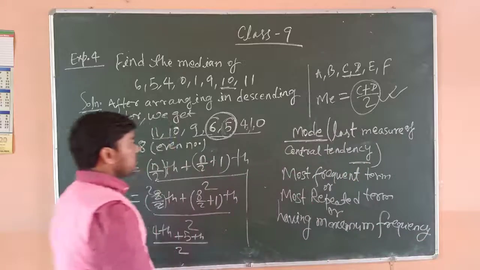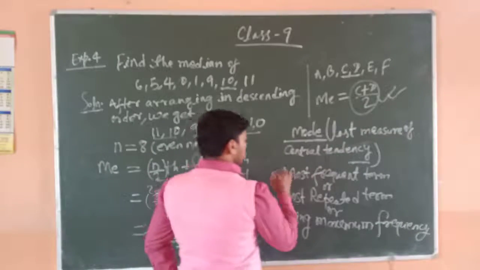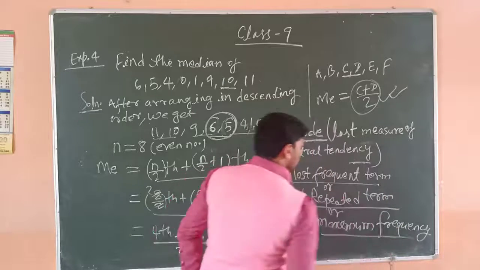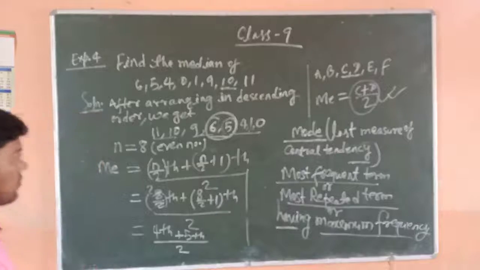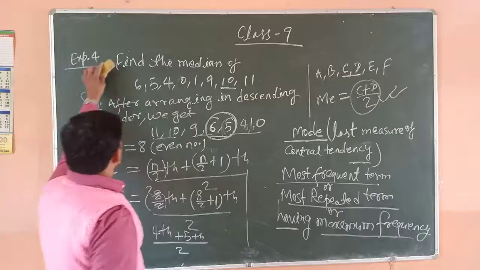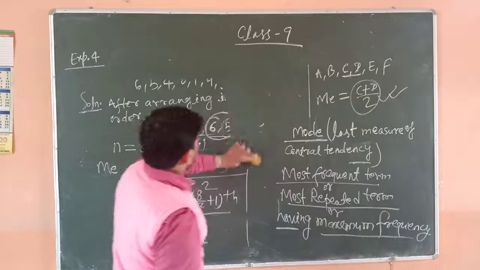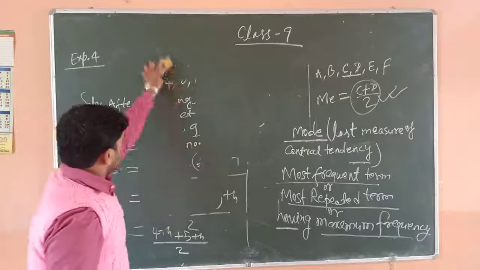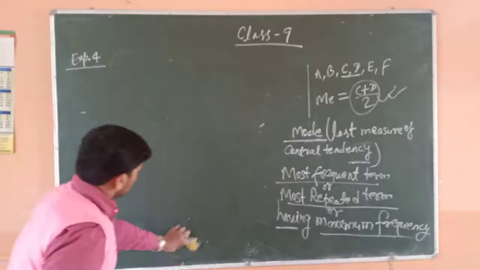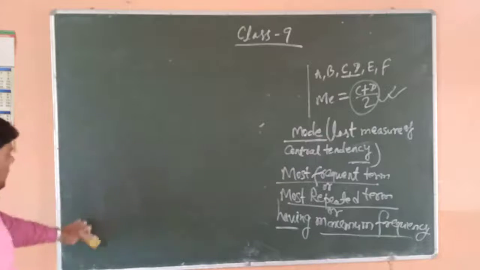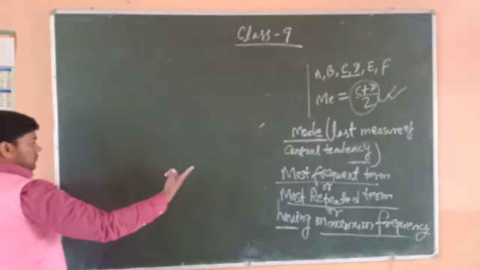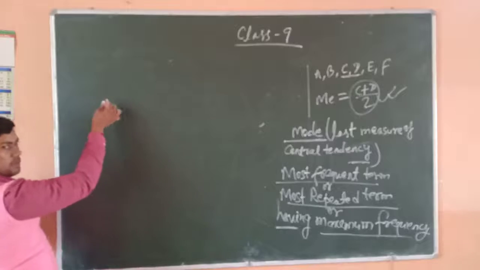Mean is the average, median is the middle term, and mode is the most frequent term.